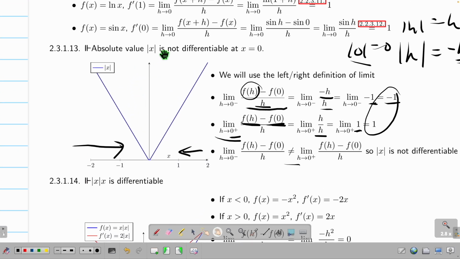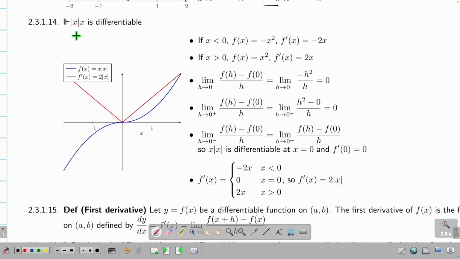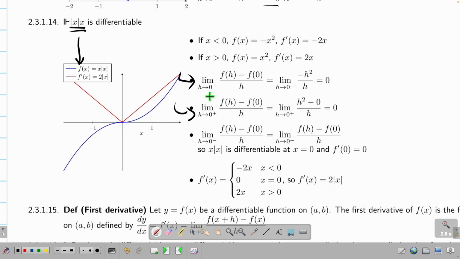But this is differentiable. I suddenly add an x here. Suddenly this is differentiable. So now let's see. Same thing. I'm talking about this thing, which is the blue thing. The blue looks like this. Is it differentiable here? We just showed that absolute value is not differentiable here. But what about the blue thing? It turns out it's differentiable. So do the same trick again from the left. I have f(x). Now I need to know what is f(x) for the negative part. For negative, I have this.